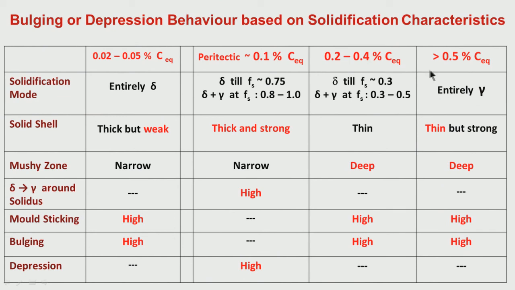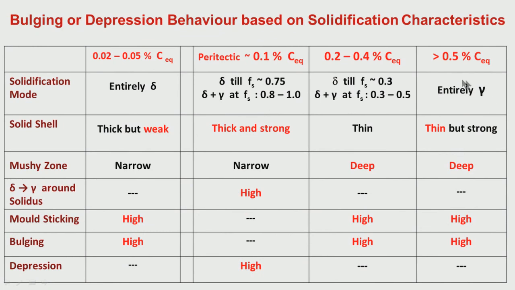So if we go above 0.5% carbon equivalent, why above 0.5? This is the zone of peritectic concentration, about 0.1 to 0.5. When you are above 0.5% carbon, initially there is no delta formation, there is only austenite formation. So for more than 0.5% carbon or carbon equivalent, we have totally gamma or austenite solidification. Initially austenite forms during solidification, and after solidification of course we have total austenite.